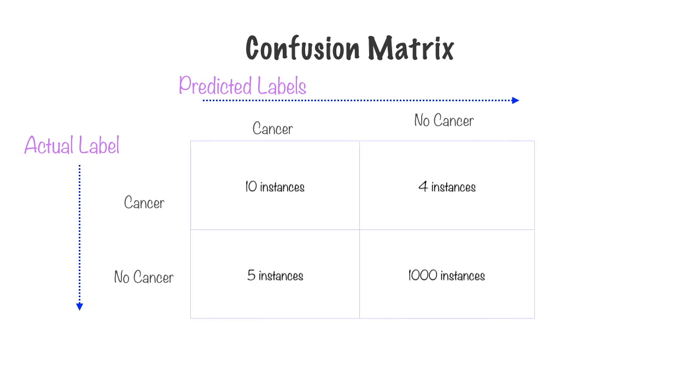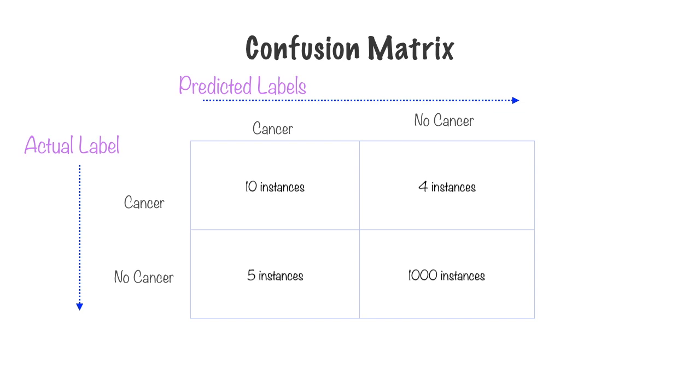Once our model has been fully trained, let's say that we've passed in about 1,000 medical reports into our machine learning classifier, and we get a 2 by 2 grid based on what the predicted labels were and what the actual labels were for our inputs. Let's say we go ahead and fill in this 2 by 2 grid.